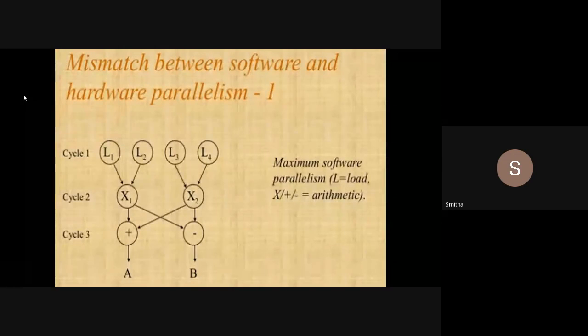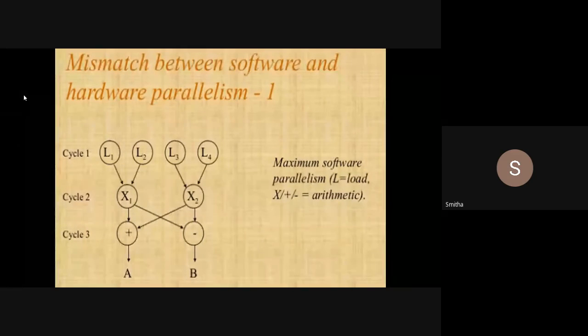In this diagram, as you can see, I can execute these instructions in three cycles. In the first cycle I will load all the variables.